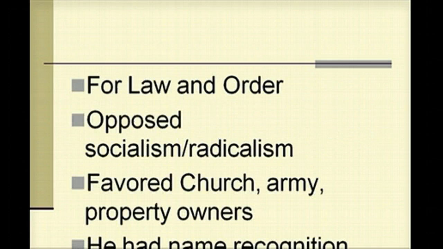Question 7. Why did people like President Louis Napoleon enough that he won the election? The answer would be all of these. He was for law and order. He opposed socialism and radicalism at first. He favored the church, army, and property owners at first. And he had name recognition of being the nephew of Napoleon.